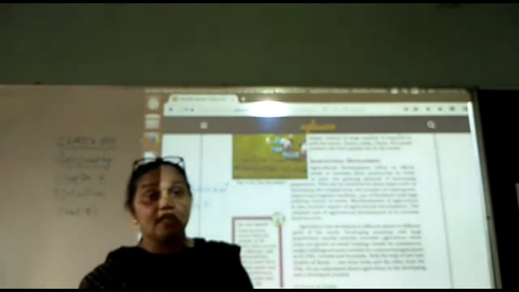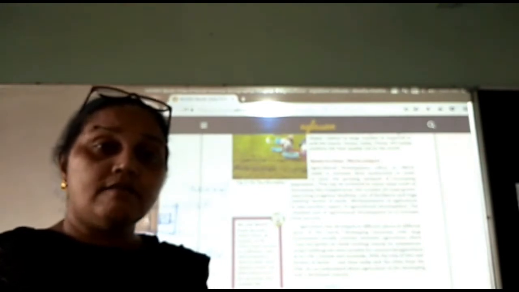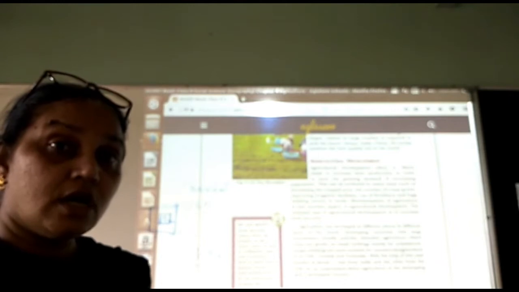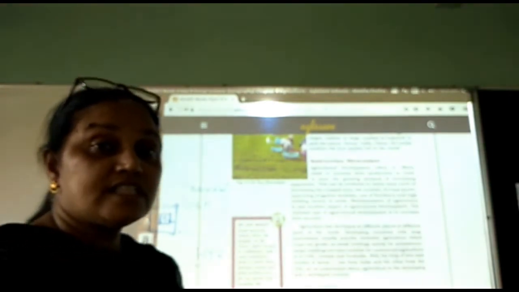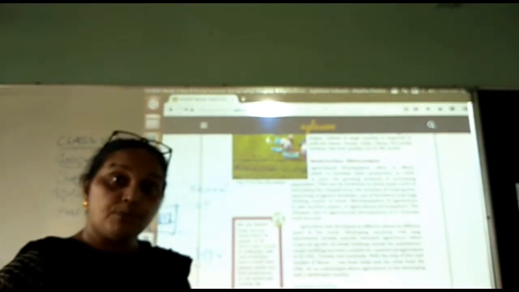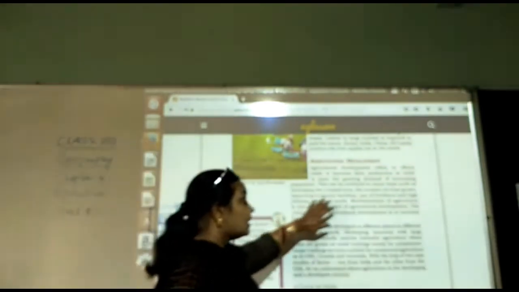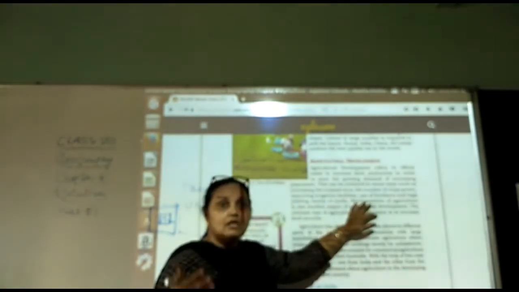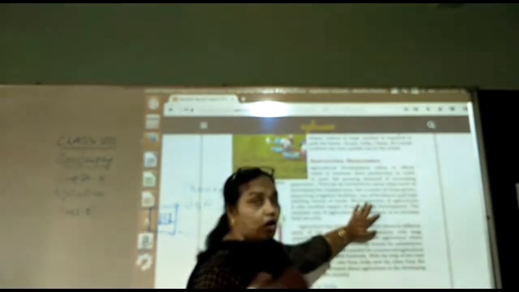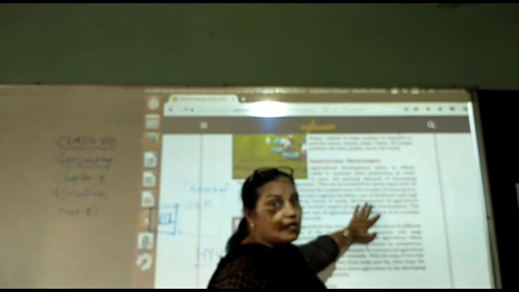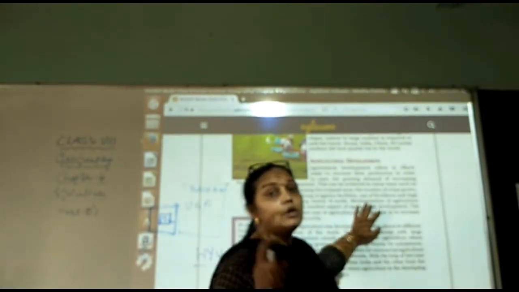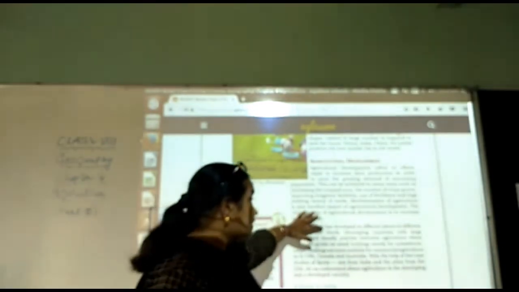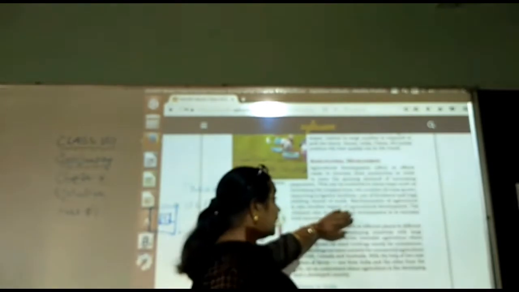Next, irrigation facility. As we all know, in India we have inadequate rainfall. So to beat that irregular rainfall, irrigation facilities are there, and we need to improve our irrigation facilities, right? Now, use of fertilizers. Yes, best fertilizers. Otherwise, organic manure, household manure, composted manure you can use, and high yield variety seeds you can use to improve your production, right? So that is how agricultural development will increase.